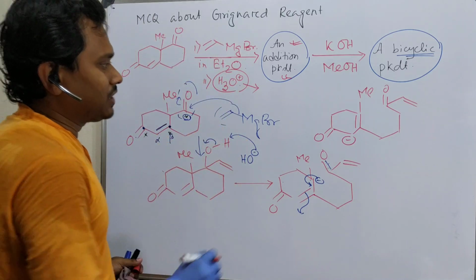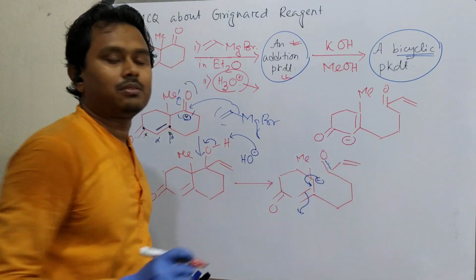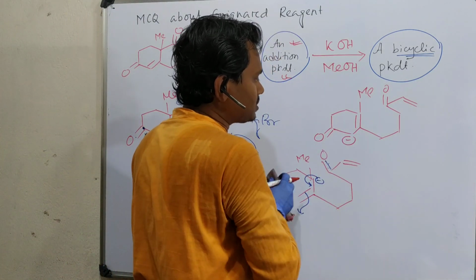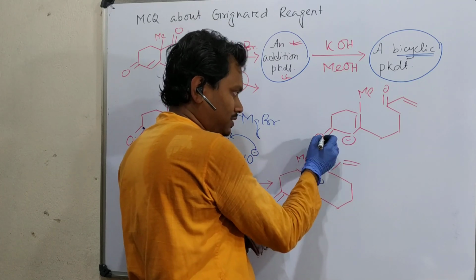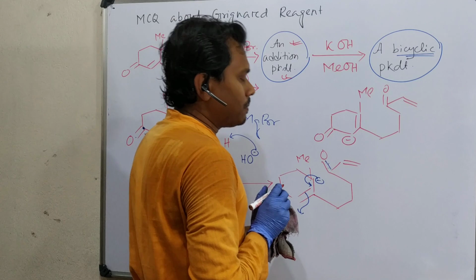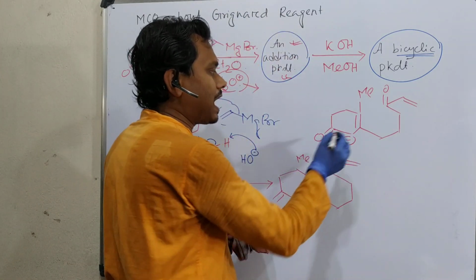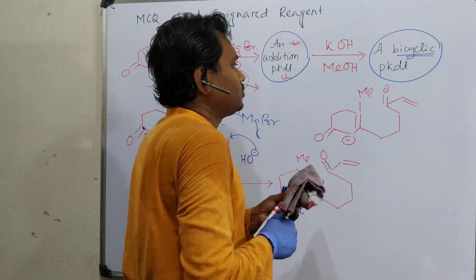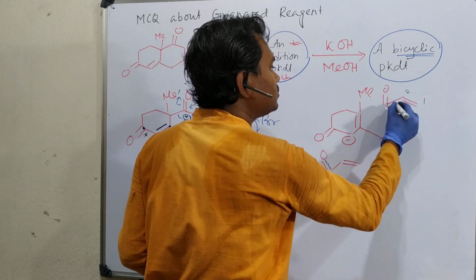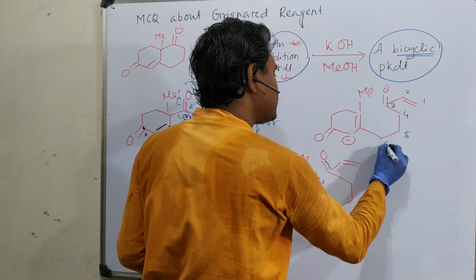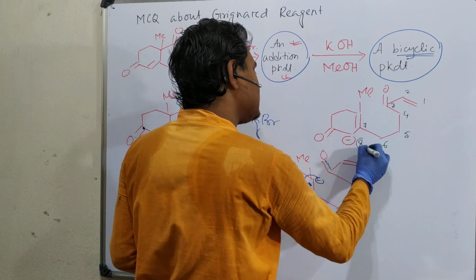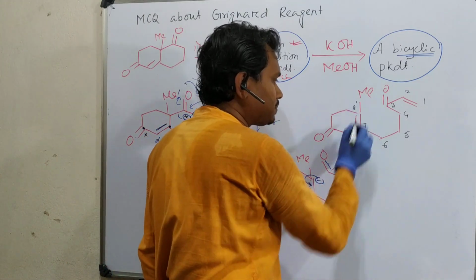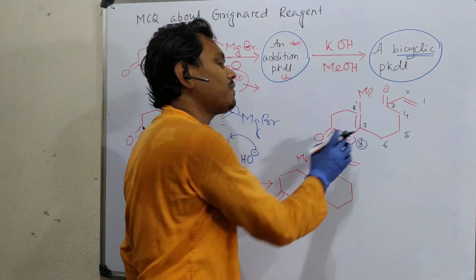Fine. Another canonical form is possible, where this negative charge can push here and it can come. Actually, overall it is better to say this is more stable, the negative charge will prefer to remain on O minus. But the question is, the reaction will happen from this side. Why? Just count the positions, then it will be easier. 1 2 3 4 5 6 7 8. Now see, if you take 8, this is also 8 prime.